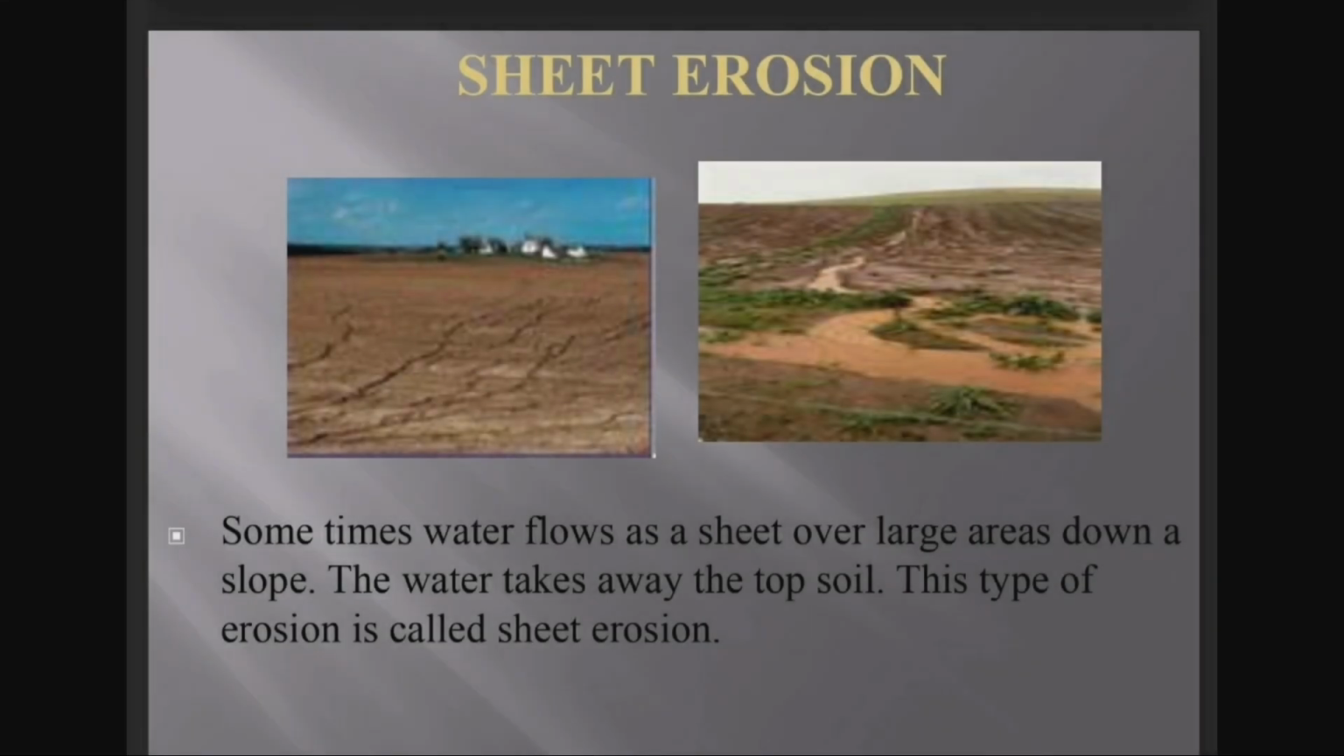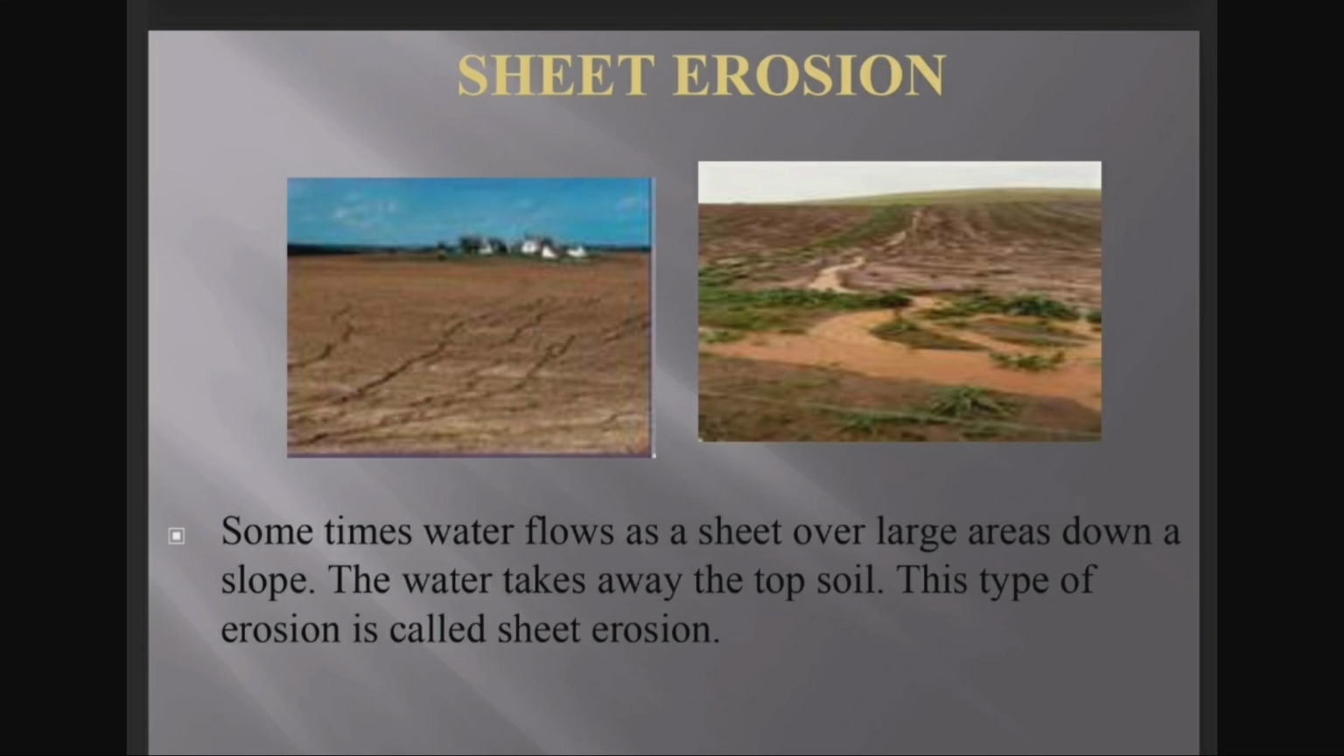The next one is sheet erosion. So what is happening in sheet erosion? Sometimes water flows as a sheet over large areas down a slope. The water takes away the topsoil again. So this type of erosion is called sheet erosion.